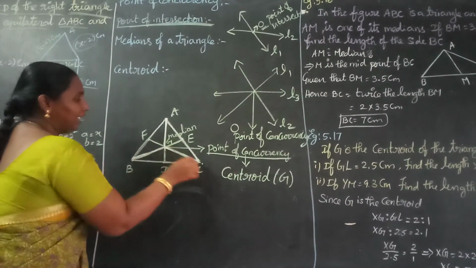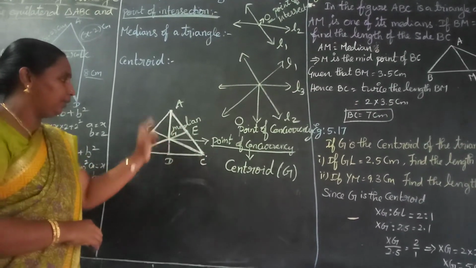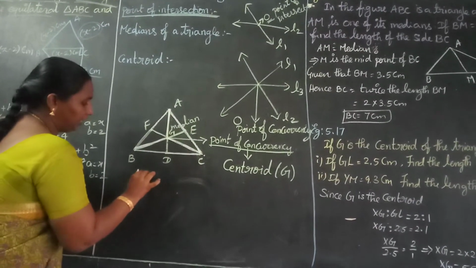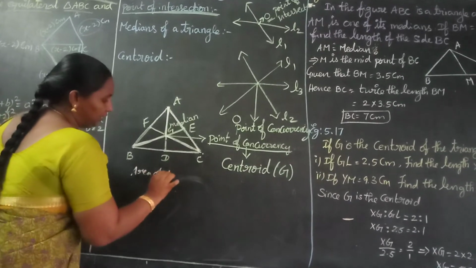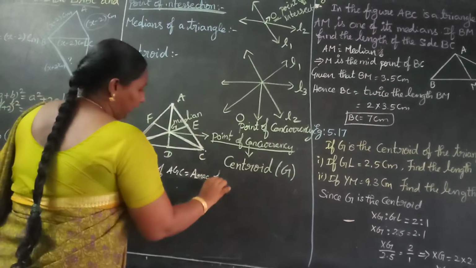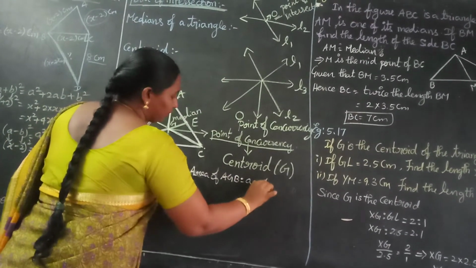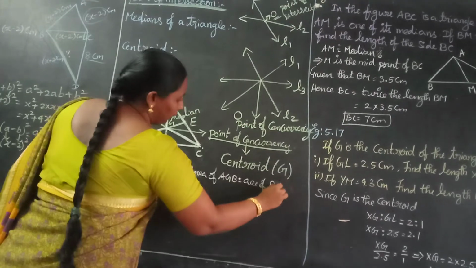They have equal area. The three triangles' areas will be equal. That is, area of AGC equals area of AGB equals area of BGC.